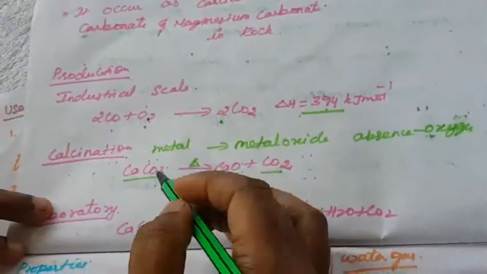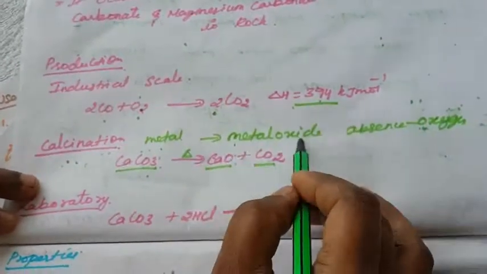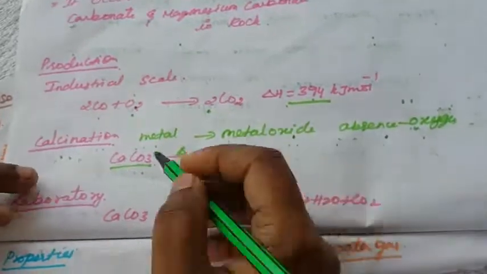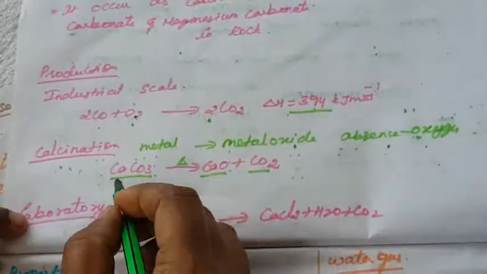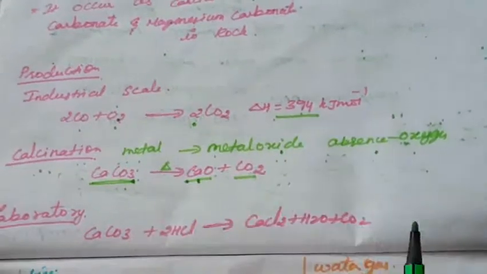Calcium carbonate is converted into the metal oxide, calcium oxide, plus CO2.